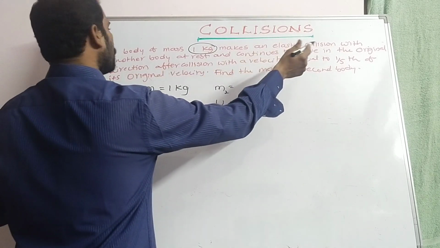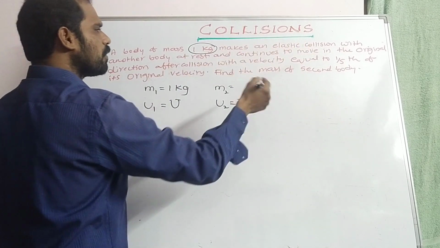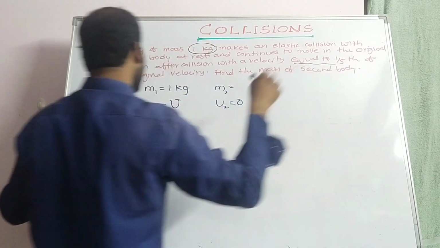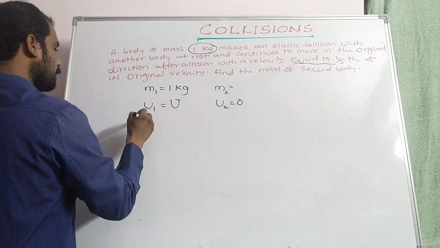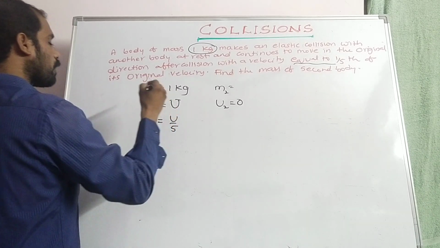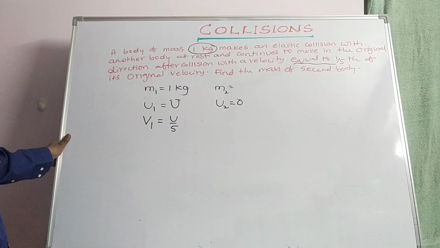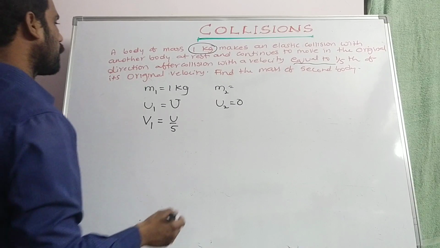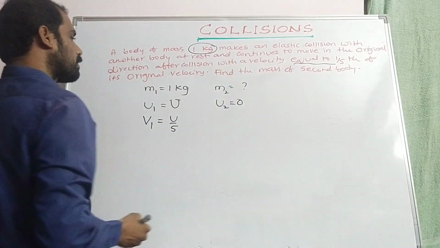After collision, the body continues to move in the original direction with a velocity equal to 1/5 of the initial velocity. Find the mass of the second body. So we have to find the mass of the second body.